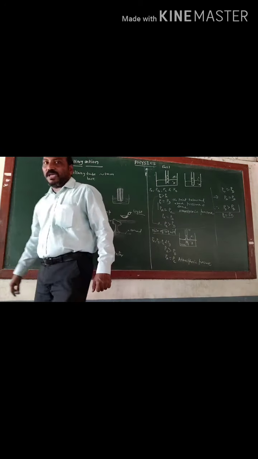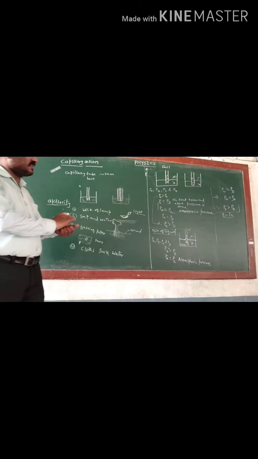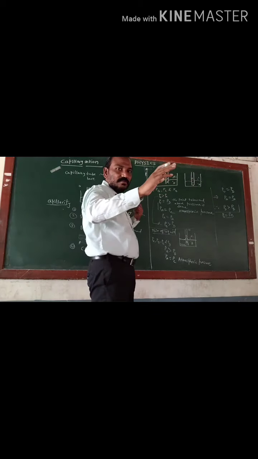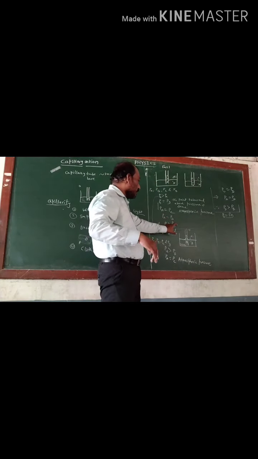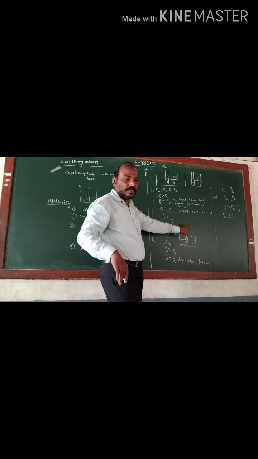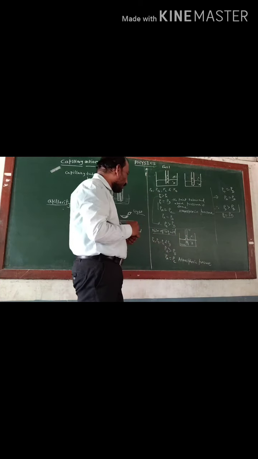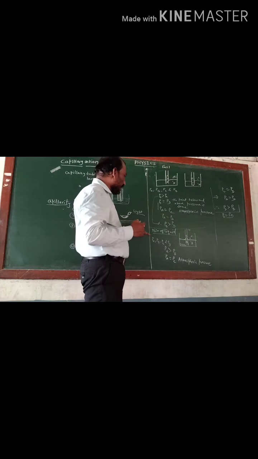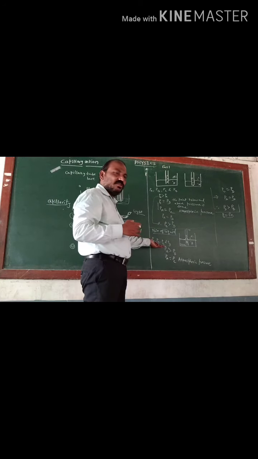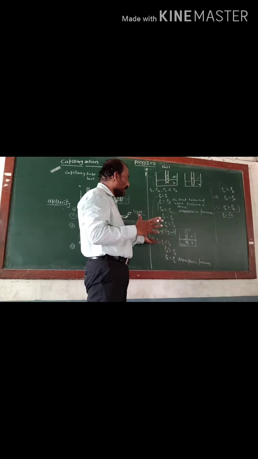When PD equals PB, the rising of water will stop. Then you can note down the height of the liquid column. So when the exam asks you to explain the rise of liquid, you can give this explanation. It is very simple.